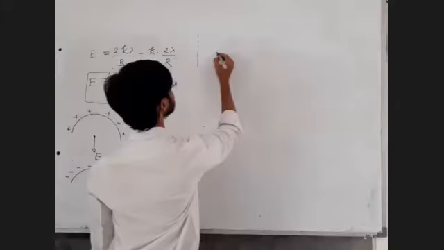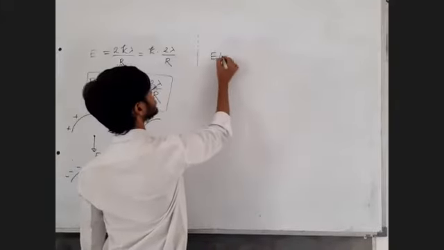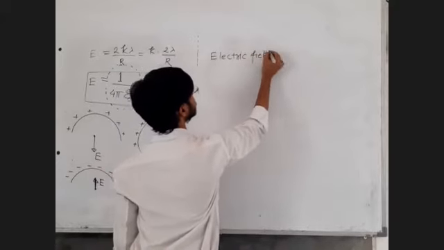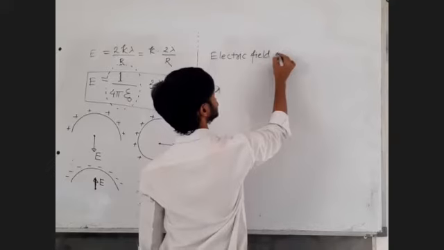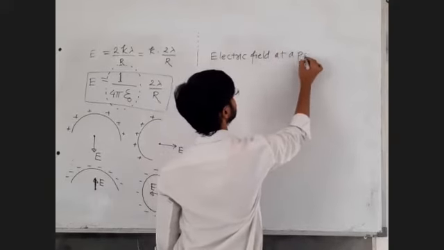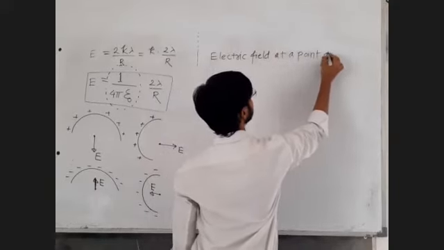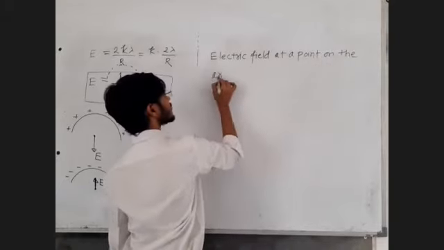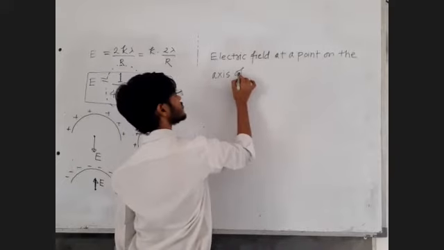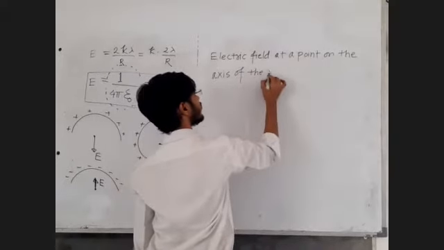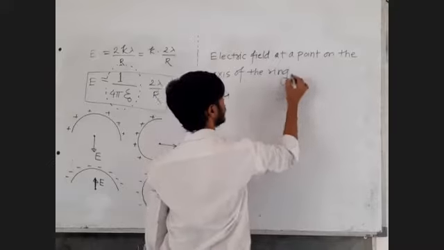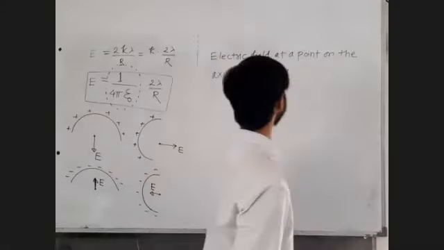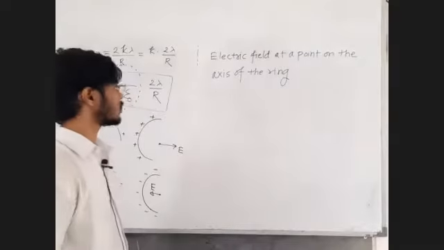See, write down. Electric field at a point on the axis of the ring. Okay, now what is the meaning of axis of the ring? We know what is the meaning of center of the ring. Now what is the meaning of axis of the ring? And the point is on the axis of the ring. Okay, fine.